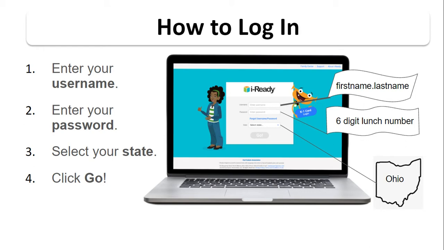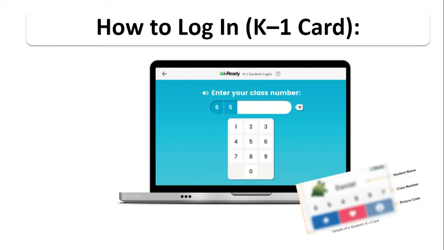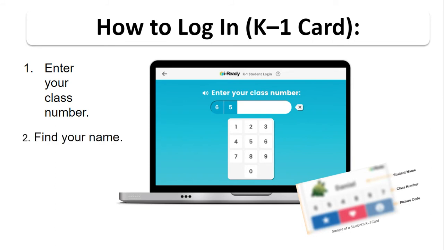If so, your child's teacher will provide you with a login card at conferences. Simply select this option from the login screen. You should now see a screen that looks like this one. The class number is the 6-digit number on the card provided by your child's teacher. Find your child's name and enter the 3-picture code at the bottom of the login card.